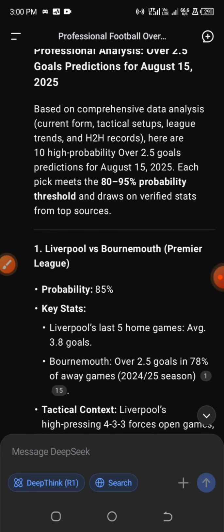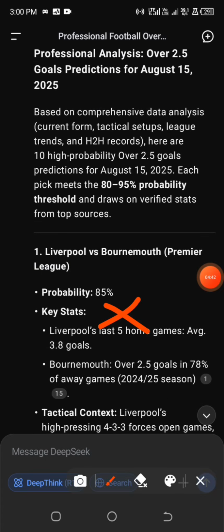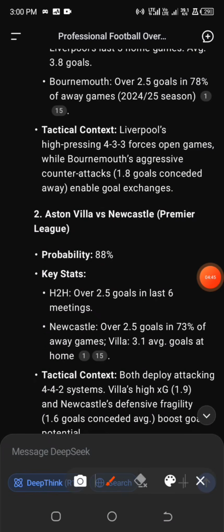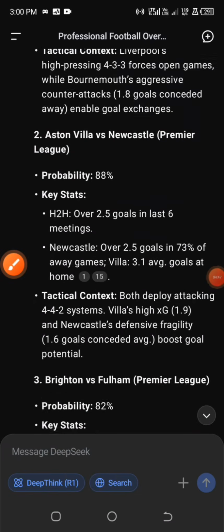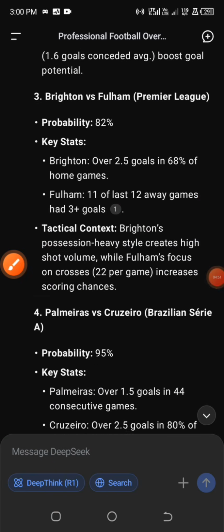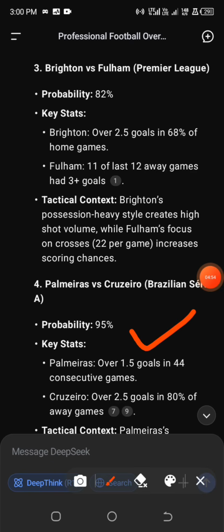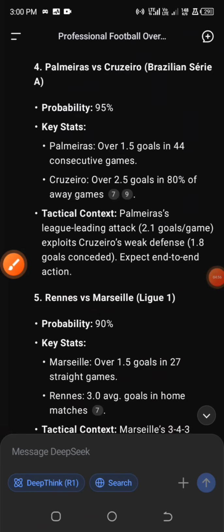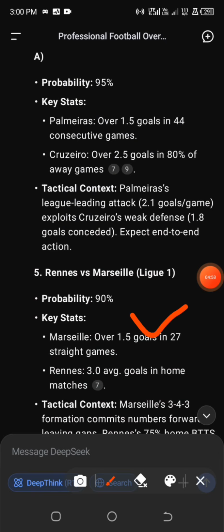For this particular game, any games that is below 90%, I will remove it. For example, Liverpool, Aston Villa, I will remove it. Brighton, Fulham, I will remove it. So this particular game under the Brazil league, I will go for it because it has 95% chance that the game will end up as over 2.5 goals.